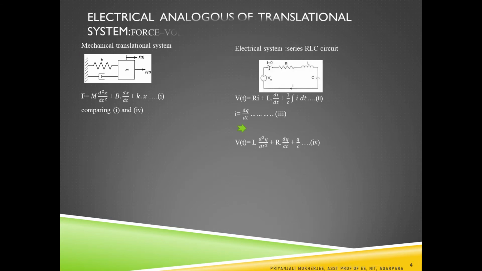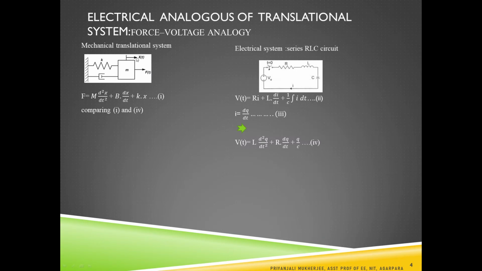So, first consider the electrical analogous of translational systems, that is the force voltage analogy. In this diagram, this is a mechanical translational system, where this K is the spring, this one is the damper, and one mass is connected to it. Force f(t), that is the external force, is applied in this direction, and due to this application of force,